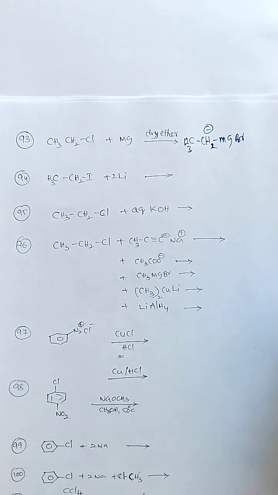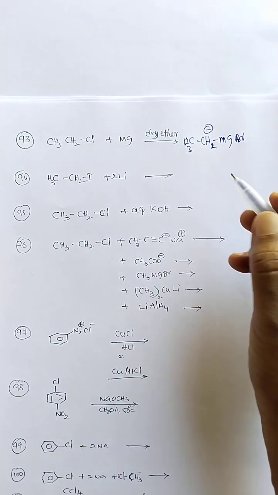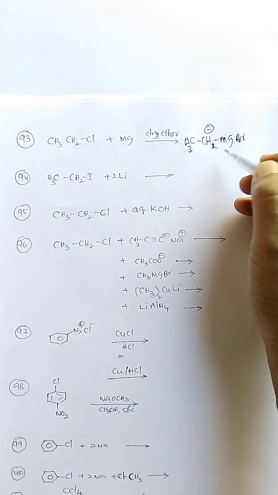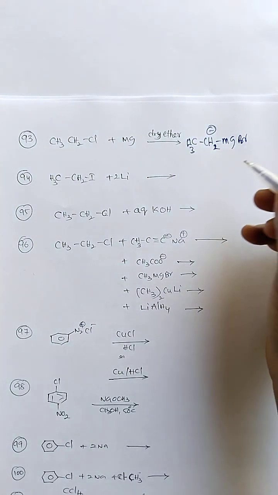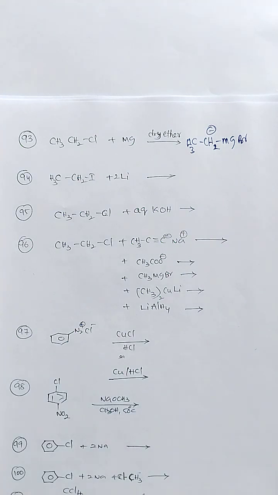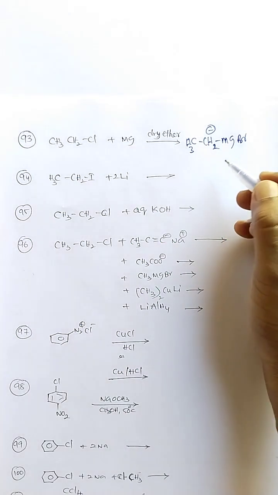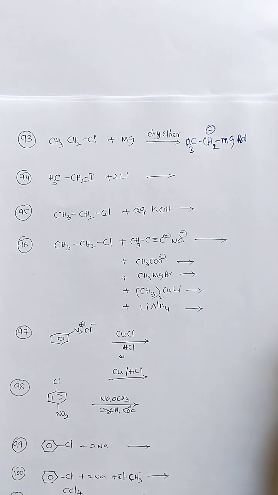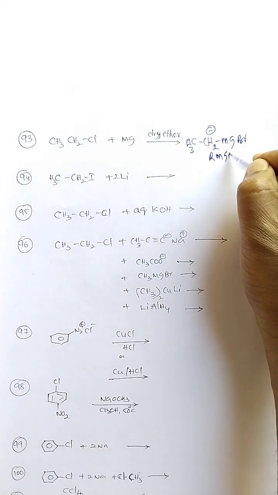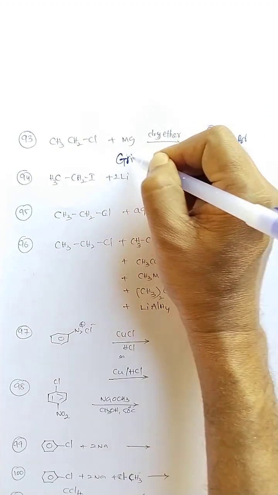It has a negatively charged carbon anion, so it's a good reagent for chemical transformations. It can act as a base as well as a nucleophile. There are many applications of this Grignard reagent, RMgX. It is also called the Grignard reagent.